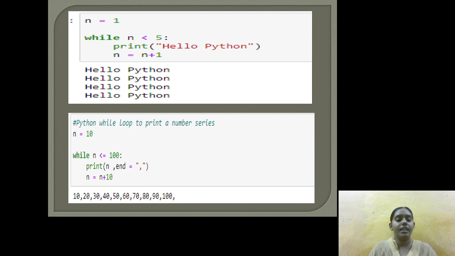First initially the n value is 10, that is we are incrementing the statement 10 plus 10, that is 20, and 20 plus 10, that is 30 and so on to 100, that is incrementing the statement by using n is equal to n plus 10.